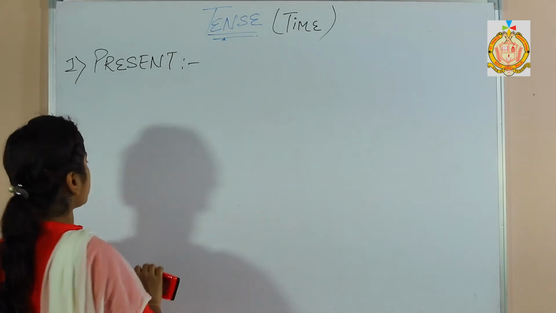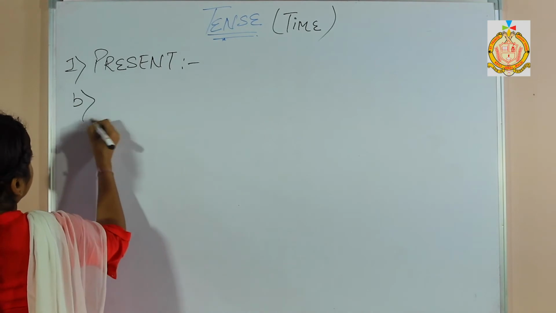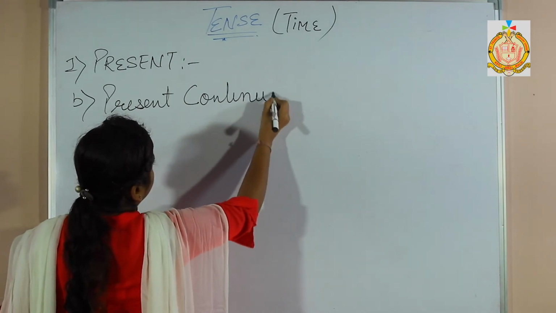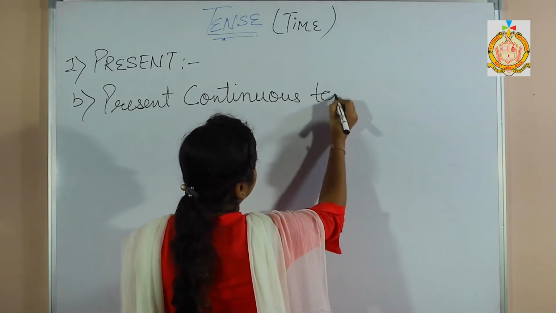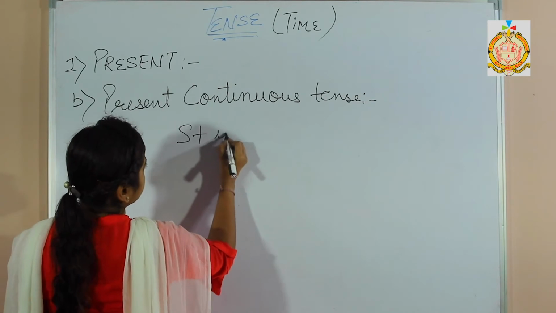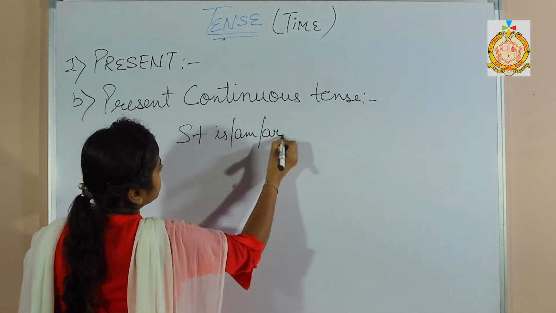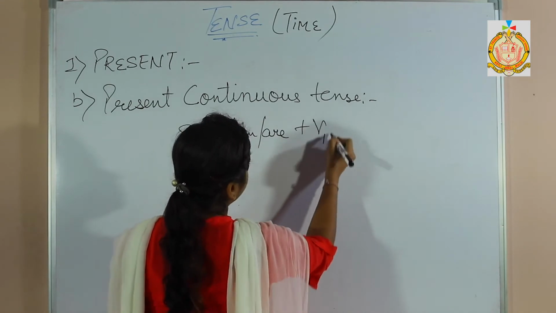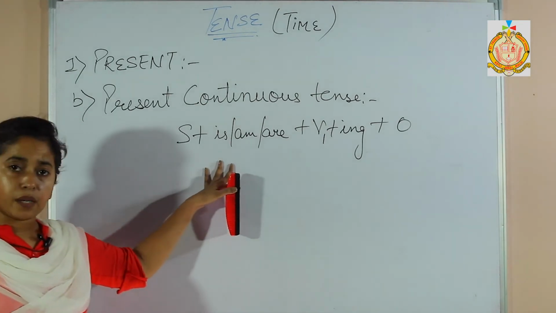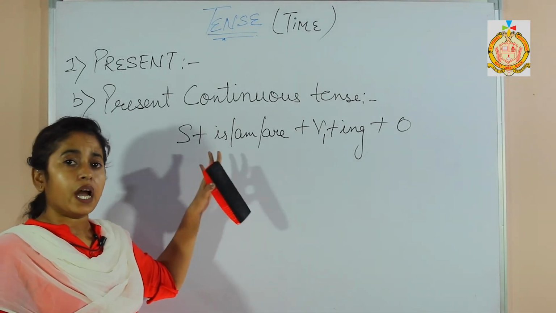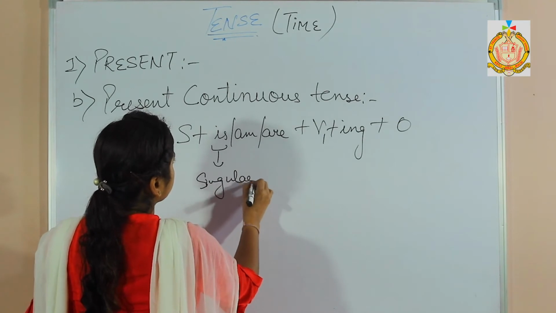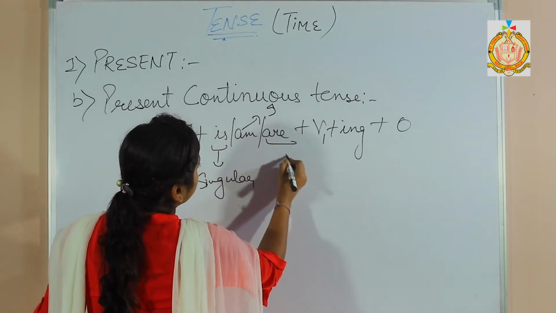Next comes the present continuous tense. What's the formation of present continuous tense? It is subject plus is, am, are, the helping verbs, plus verb's first form with ing plus object. Here these are the helping verbs which will be used in present continuous tense, and how they will be used: is for the singular subject, am with I, and are with the plural subjects.